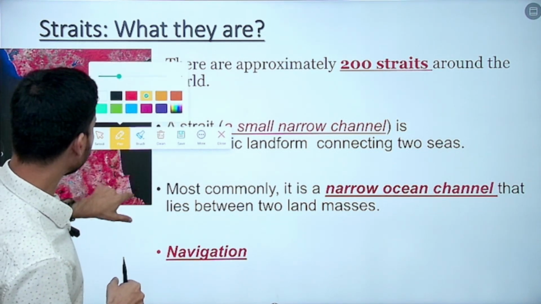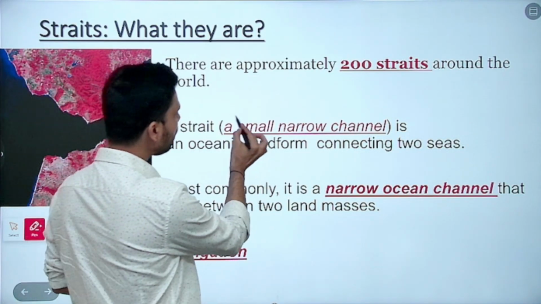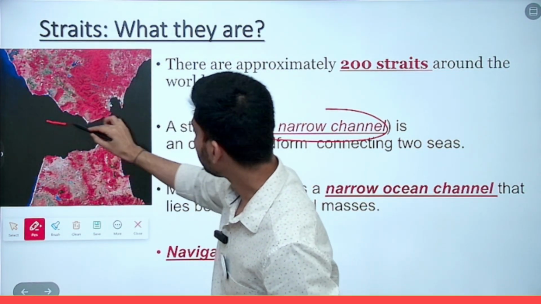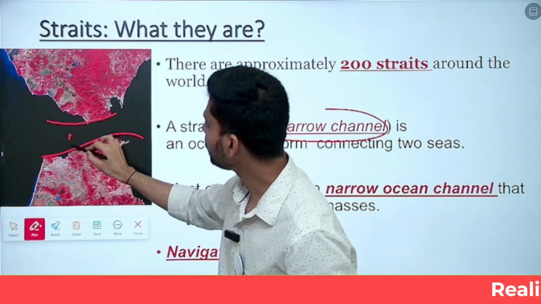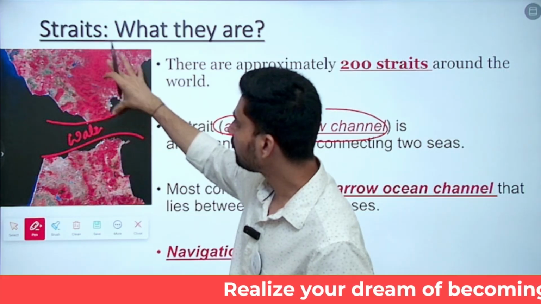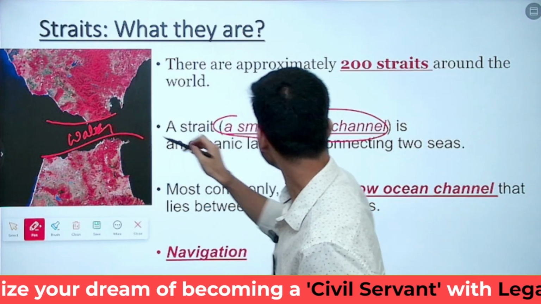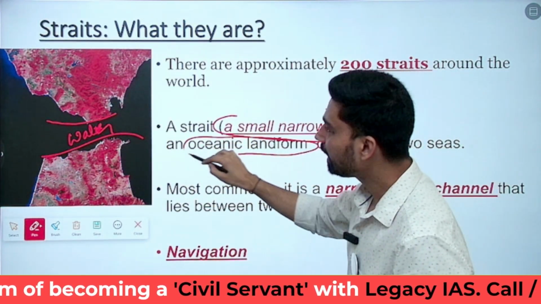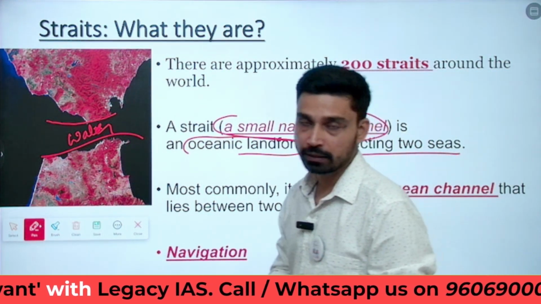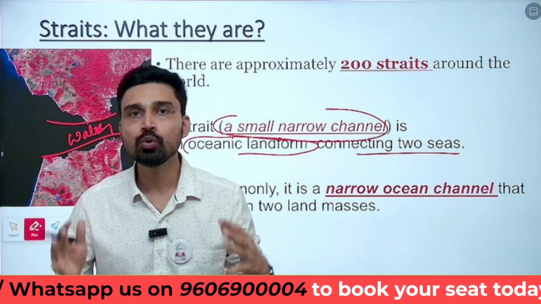If you look at the geographical definition of a strait, in the simplest way we can explain it as a small and narrow channel. As you can see from this image, this area is a small and narrow channel, the water body. In a satellite image, generally the red and dark colors represent land masses, and black represents the water bodies. So you can see a small water channel in an oceanic landform or cross sea that largely connects two large water masses. Again, a strait is a narrow water passage that connects two large water bodies.